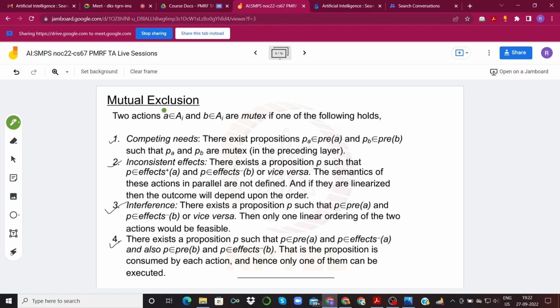okay, so one initial piece of information before that. If you recall from the lectures, mutual exclusion: 2 actions A and B, A belonging to a certain action set and B belonging to a certain action set, are called mutex if one of the following holds. Competing needs, inconsistent effects, interference, and there's another condition. Professor Deepak Khemani has gone into the details of each of these conditions separately, so I would encourage you to revisit the lecture and see these 4 conditions and convince yourselves of the validity of these.